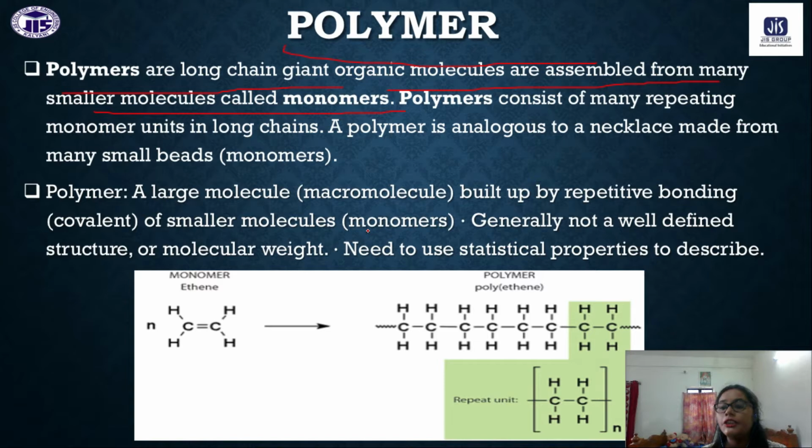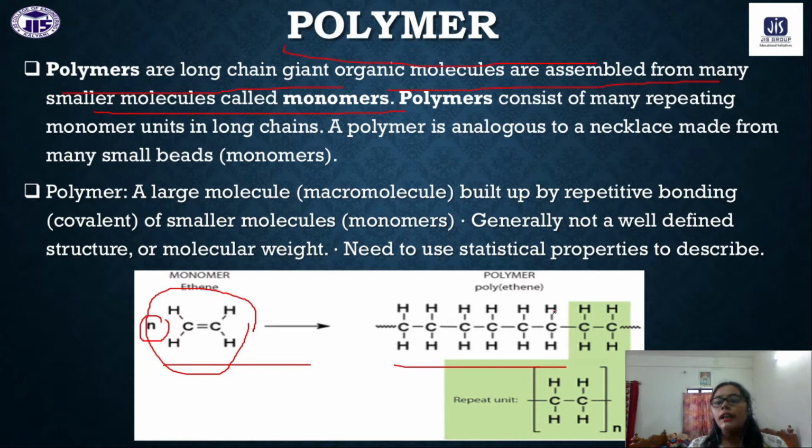What is its composition? It is polyethylene. This is a monomer. If we consider n as the number, n number of ethylene moieties will attach with each other and make the polyethylene polymer.